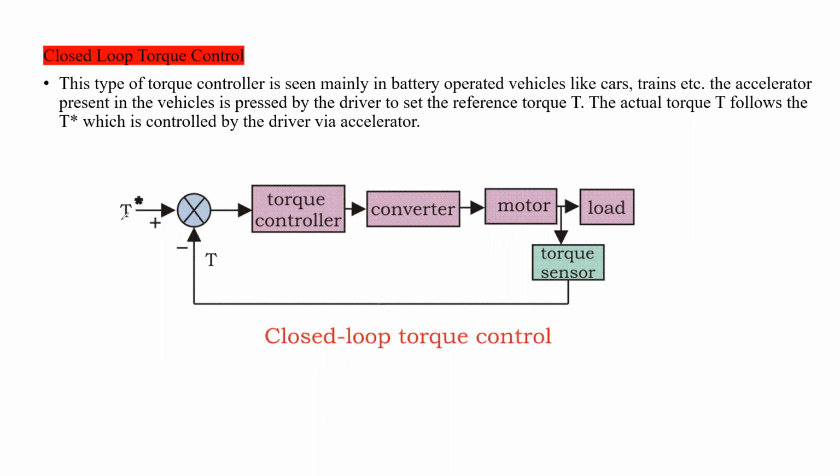So in that we have to give some value that is called a reference value. Actual value means how much torque is actually produced by the motor. These two signals are compared using the comparator, and the error will be generated. Based on this error signal, the controller circuit will operate. Accordingly the converter will produce the power, and based on this power from the converter, the motor will operate. The motor will be able to produce the torque, speed, and so on.